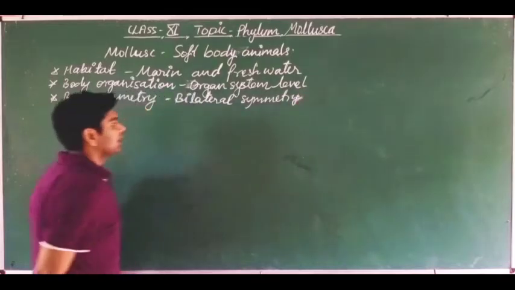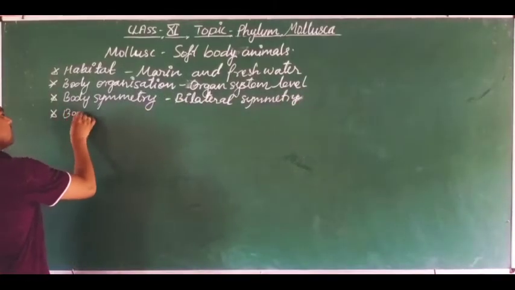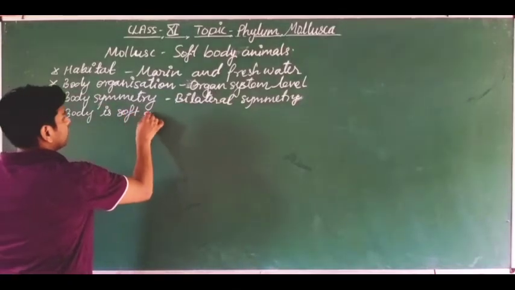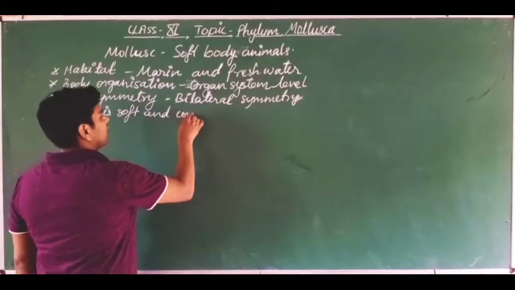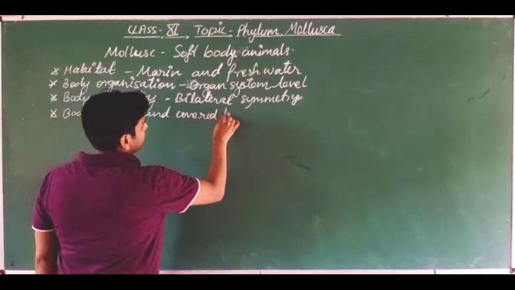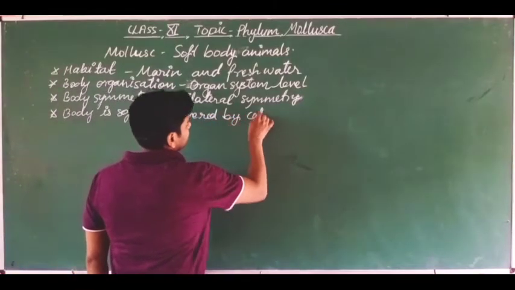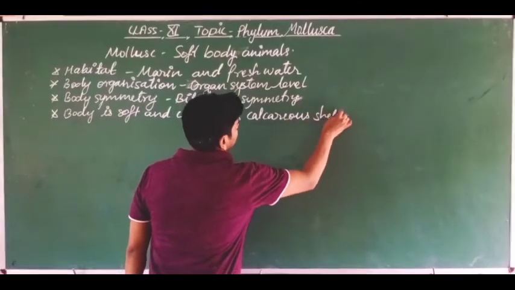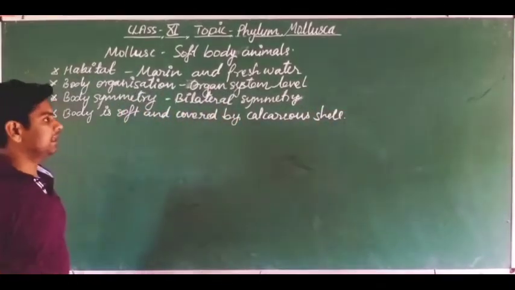The body is soft and covered by a calcareous shell.